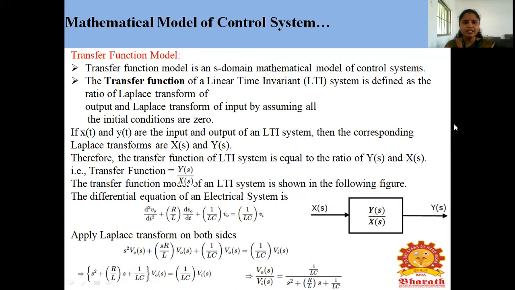Okay, V0 of s is a common term. So taking the common term V0 of s: s squared plus R by L of s plus 1 by LC, into V0 of s, equal to 1 by LC into Vi of s. What is the transfer function? Output by input. Output is V0 of s, input is Vi of s. So V0 of s divided by Vi of s is equal to 1 by LC divided by s squared plus R by L into s plus 1 by LC. This is the transfer function of this electrical model.